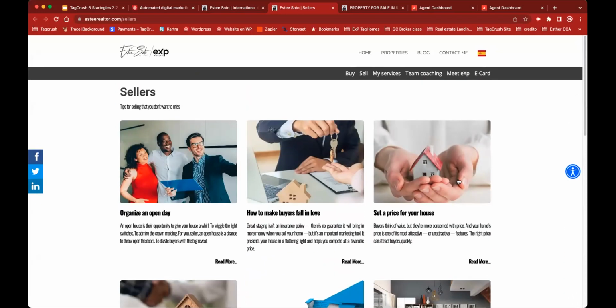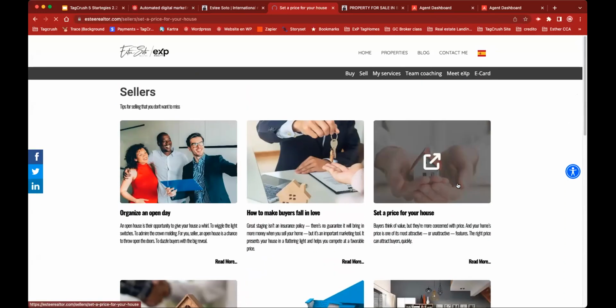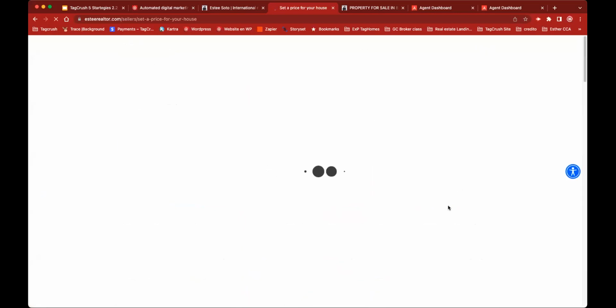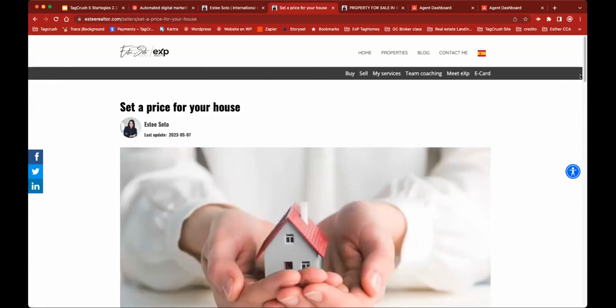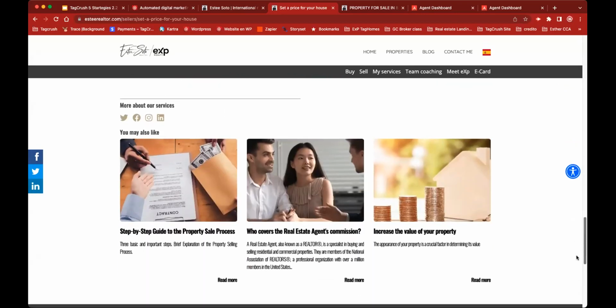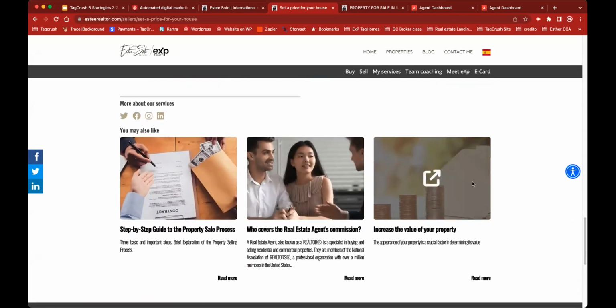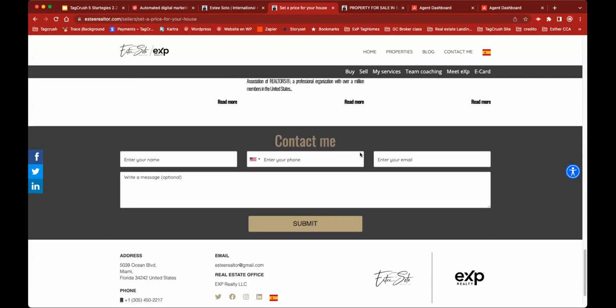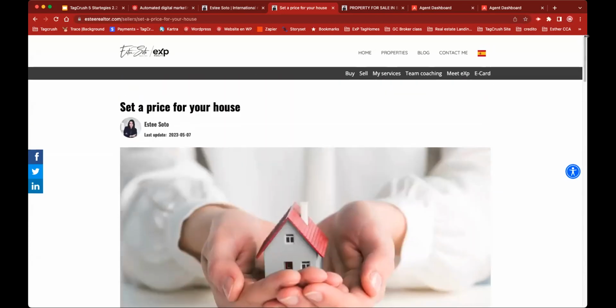Every one of these articles, if you open it, works as a landing page. The article is there, the photo is there, and at the very end, options or recommendations for more articles to watch, more information for me on social media, and a custom form, just a contact me page. This works as a landing page.